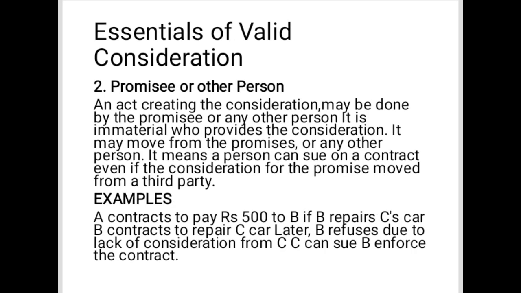2. Promisee or other person. An act creating the consideration may be done by the promisee or any other person. It is immaterial who provides the consideration. It may move from the promisee or any other person. It means a person can sue on a contract even if the consideration for the promise moved from a third party. Example: A contracts to pay Rs 500 to B if B repairs C's car. B contracts to repair C's car later. B refuses due to lack of consideration from C. C can sue B to enforce the contract.